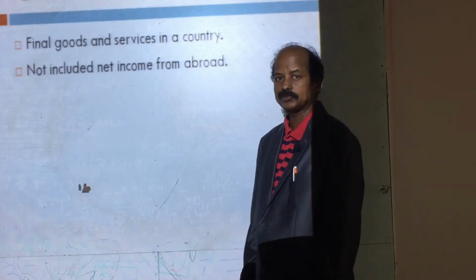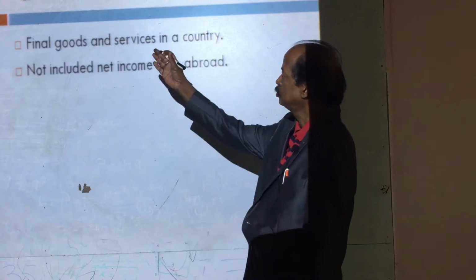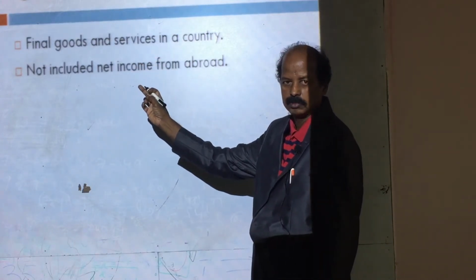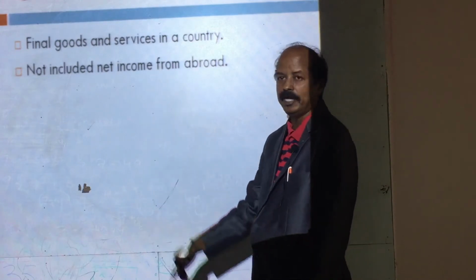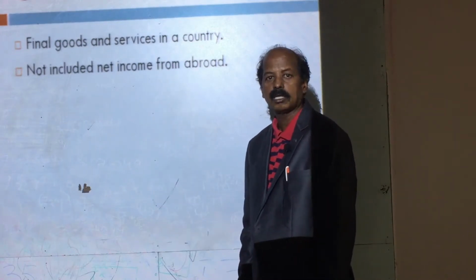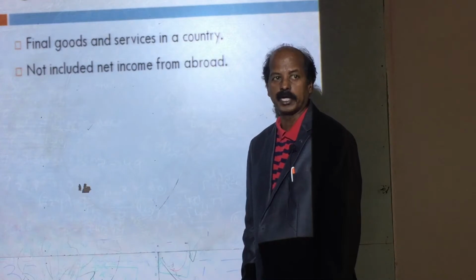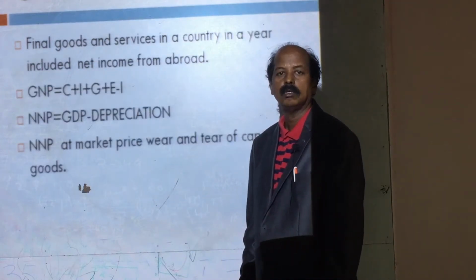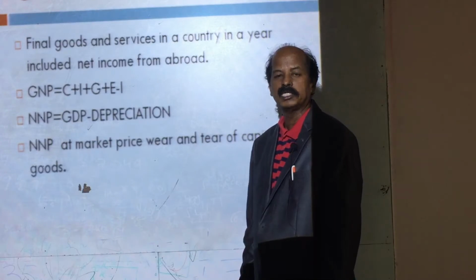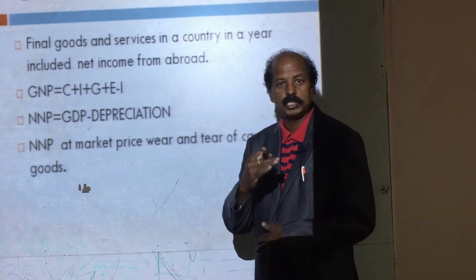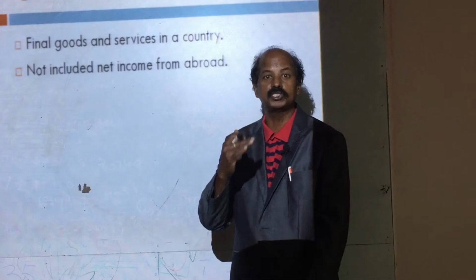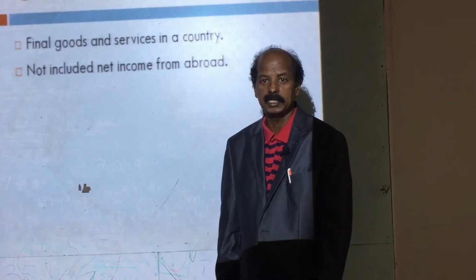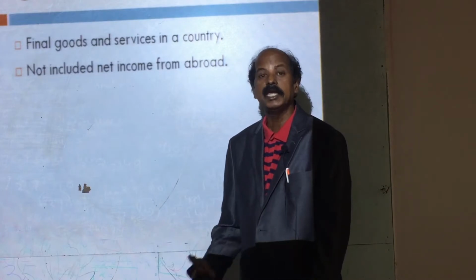So there are various concepts. GDP is the first concept. GDP means gross domestic product. It refers to the total value of final goods and services produced in a country in a year.